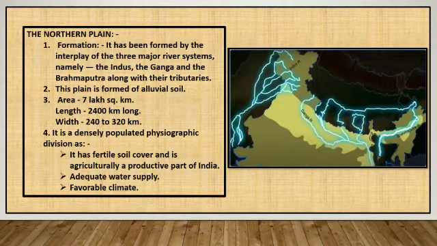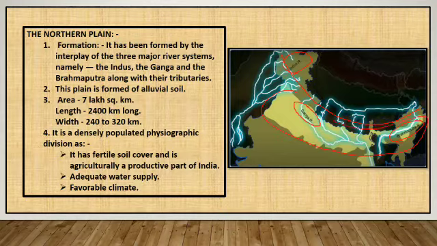As I have told you earlier as well, this plain has been formed due to the depositional activity of these rivers. While descending from the Himalayas, they started depositing their sediments at the foothills of the Himalayas for thousands of years and hence led to the formation of this great fertile plain.